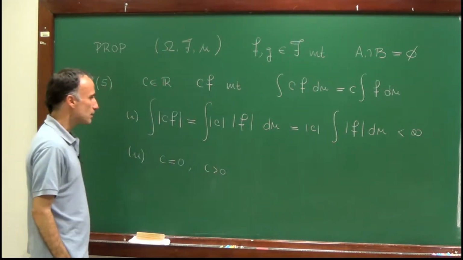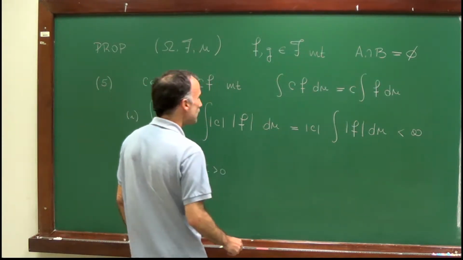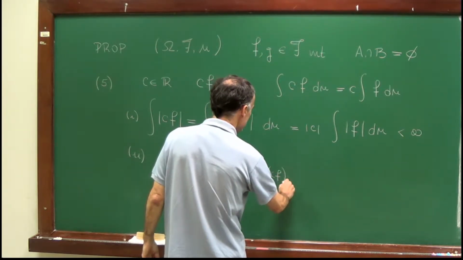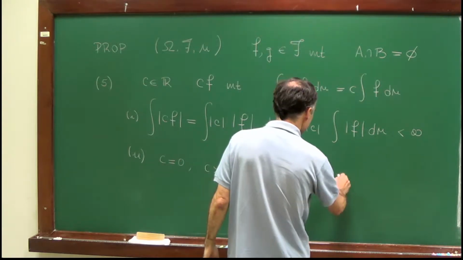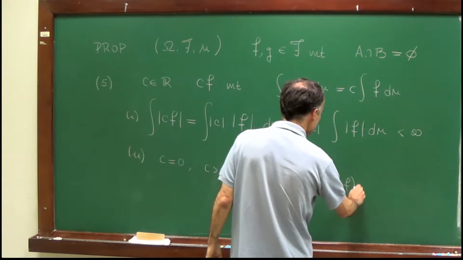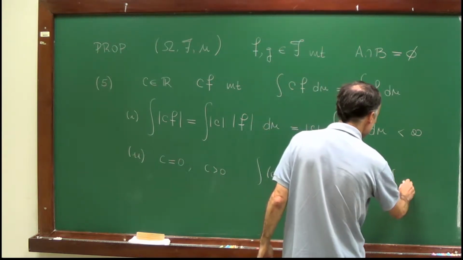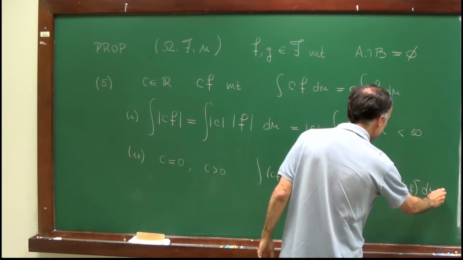Now let's take c a positive real number. So by definition, the integral of c f dμ is equal to the integral of the positive part minus the integral of the negative part. Right?